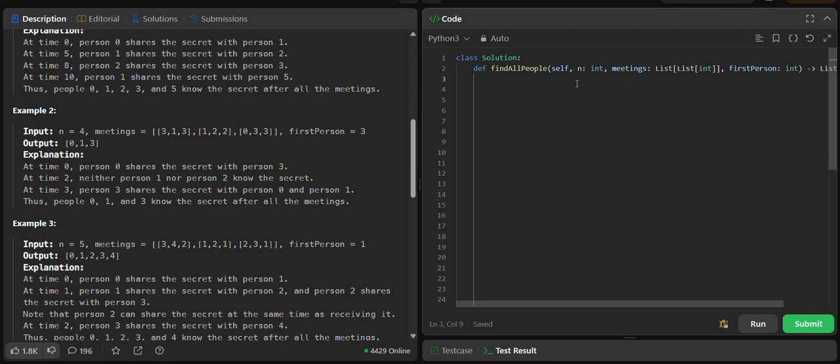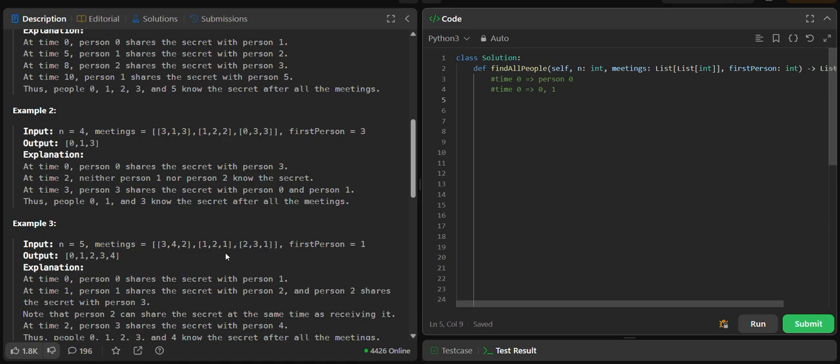Now firstPerson is given as person 1. That means initially at time 0, only person 0 knows the secret and he will share it with the first person. That means at time 0, person 0, I will write only the number 0, and the first person, that means 1, knows the secret.